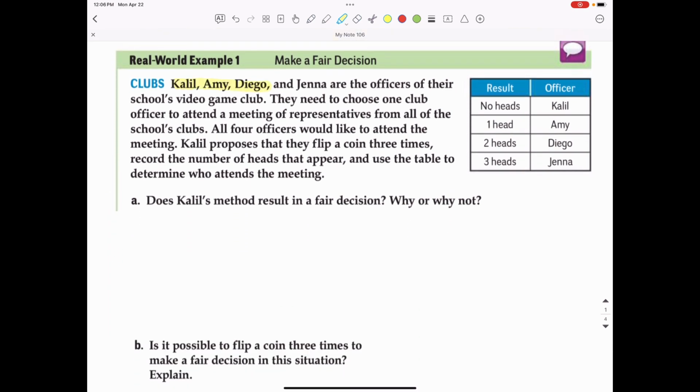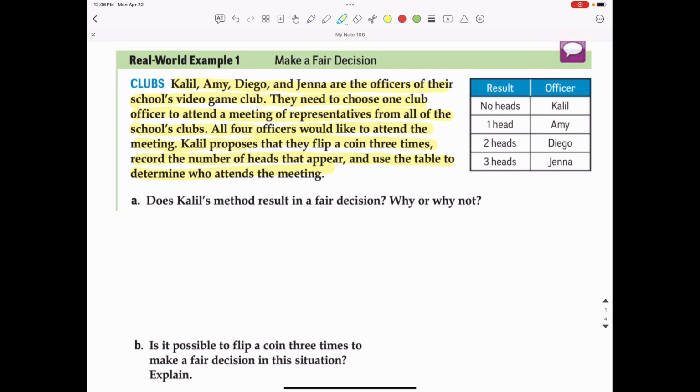Khalil, Amy, Diego, and Jenna are the officers of their school's video game club. They need to choose one club officer to attend a meeting of representatives from all the school's clubs. All 4 officers would like to attend the meeting. Khalil proposes they flip a coin 3 times, record the number of heads that appear, and use the table to determine who attends the meeting. Does Khalil's method result in a fair decision?